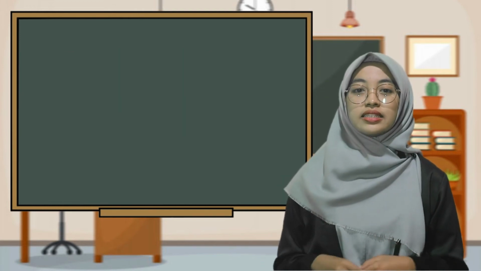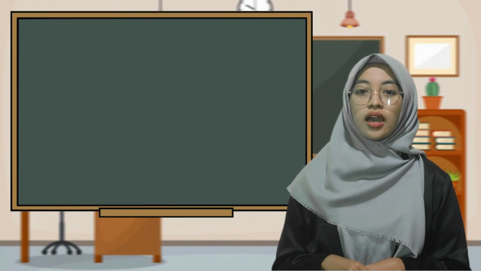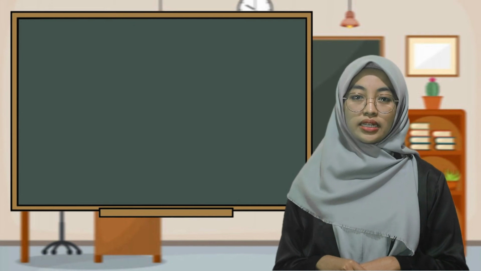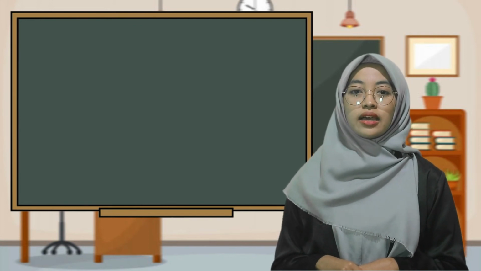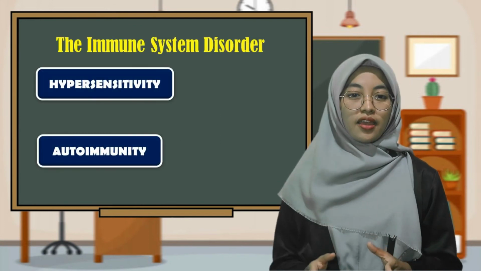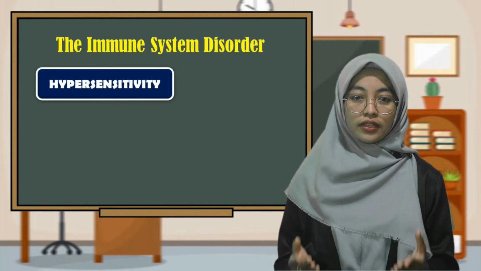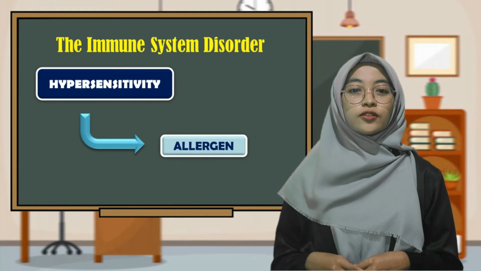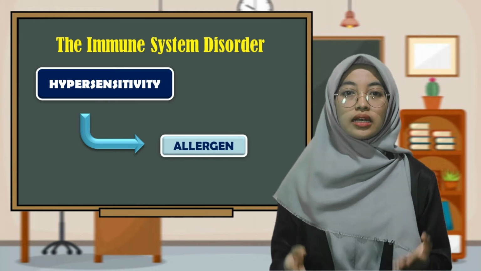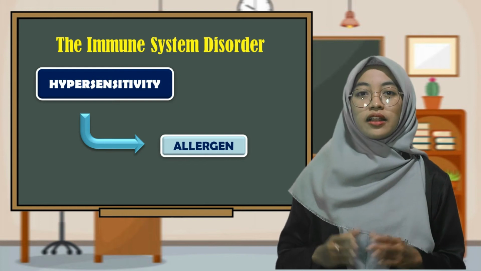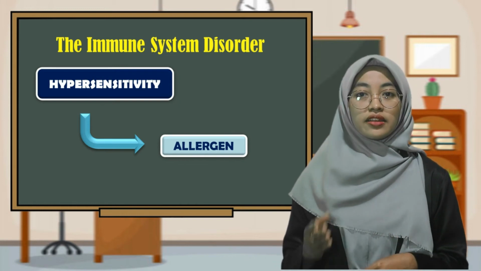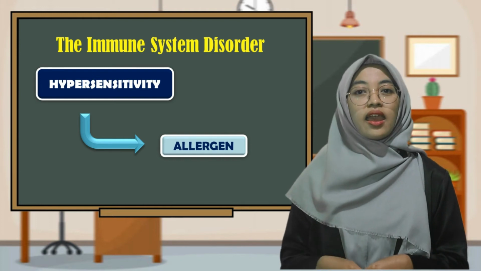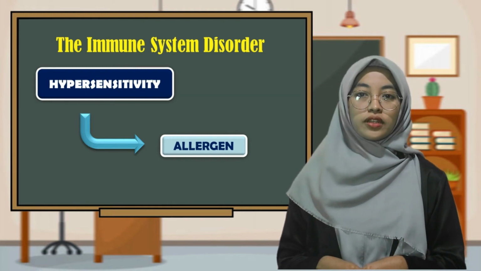Okay, here are the various types of immunity obtained by the body. However, it is not uncommon for the body to experience disorders of the immune system, including allergy, or hypersensitivity. This is an excessive immune response to compounds that enter the body. A compound that causes an allergy is called an allergen. Allergens can include dust, pollen, insect bites, cat hair, and certain types of food such as soup.